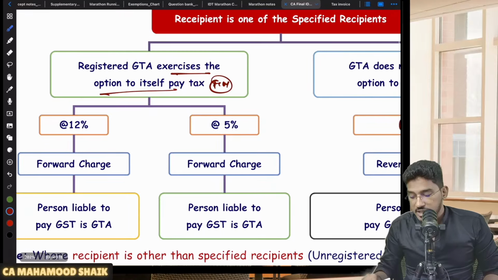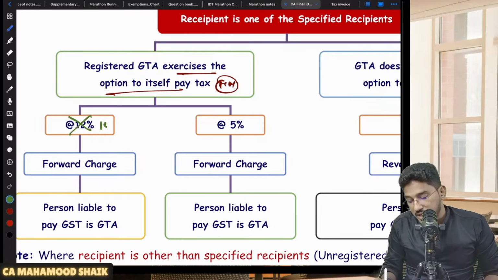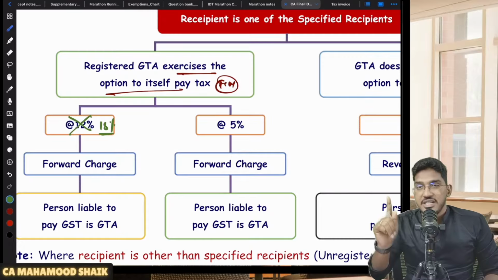There are two options available for the GTA service provider who wants to pay the GST under forward charge mechanism. Sir, what are the two options? One is not 12%, 18%. There is an amendment here, 18%.